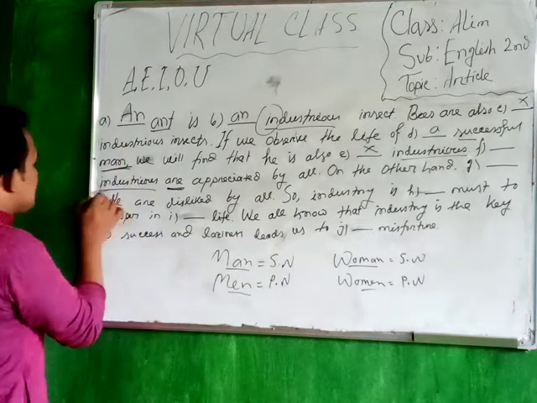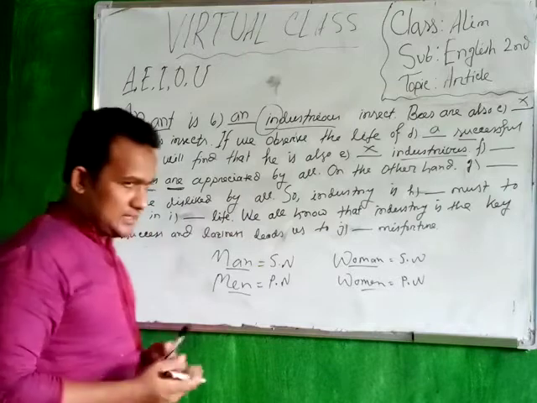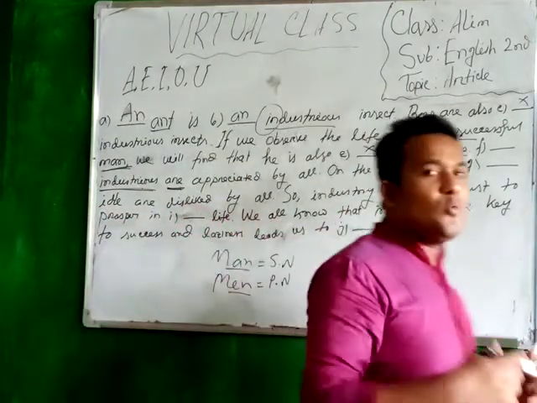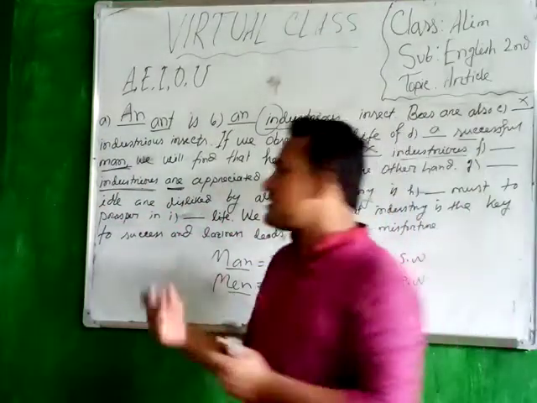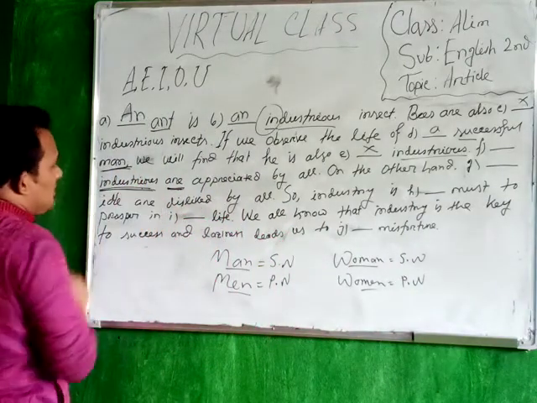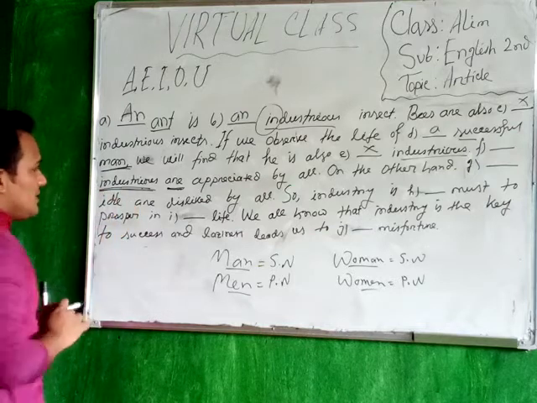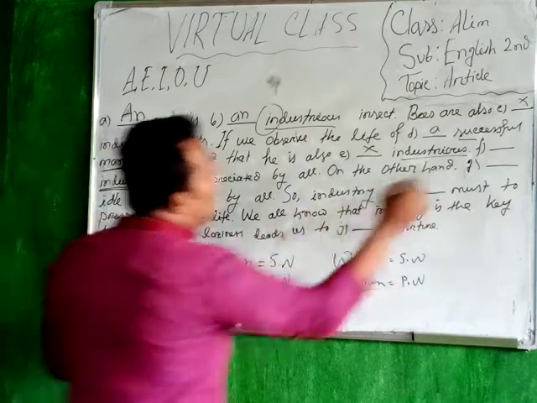That means these industrious are plural. Industrious means the people who work hard, the people who are laborious. So industrious is a plural noun, so before a plural object you have to use the article the.